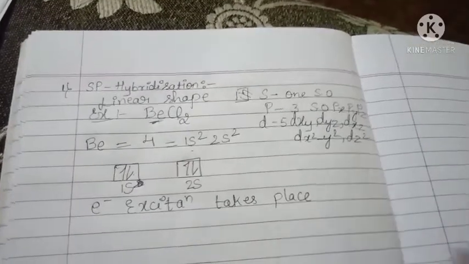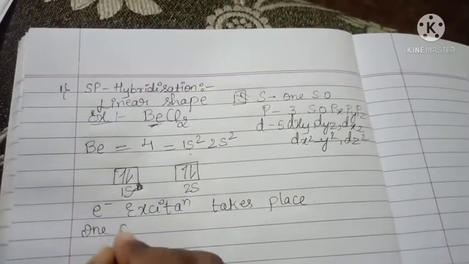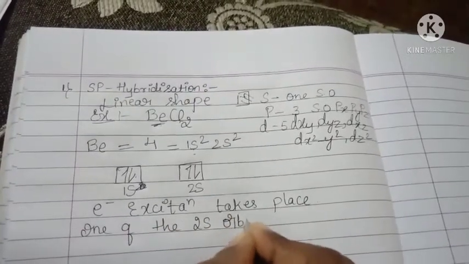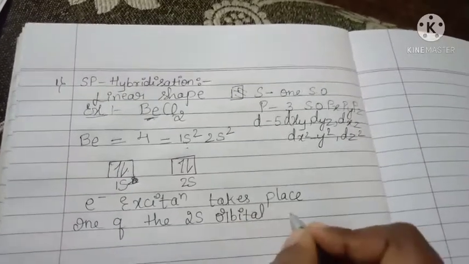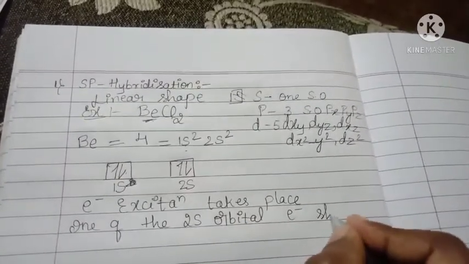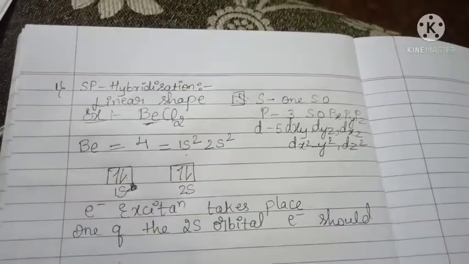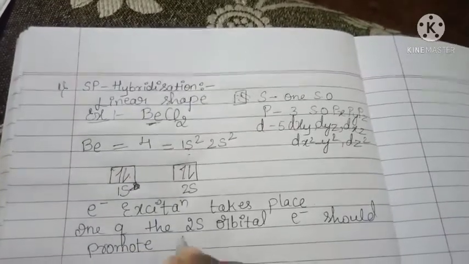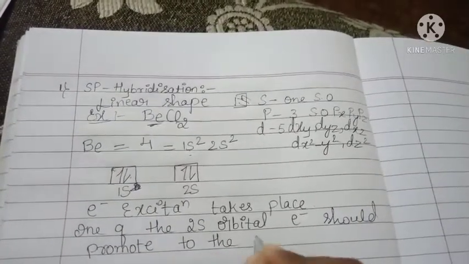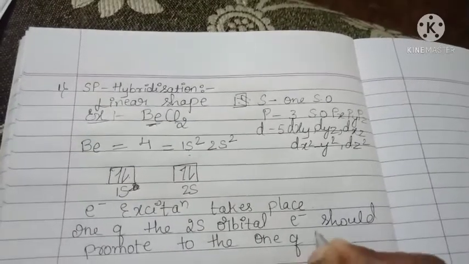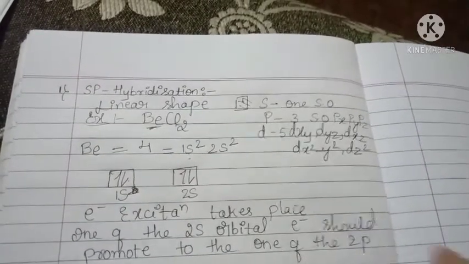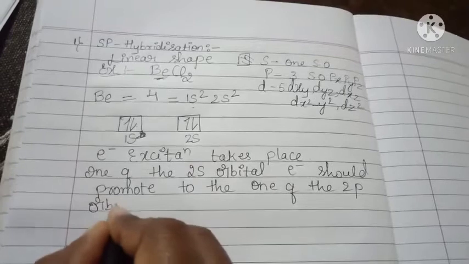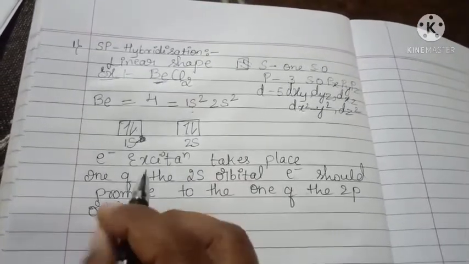It means one of the 2s orbital electrons should be promoted to one of the 2p orbitals. Do you get it here?